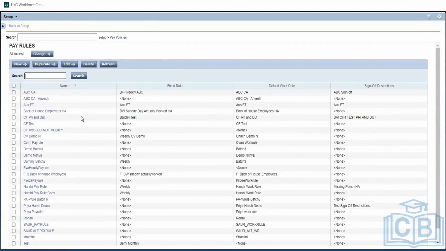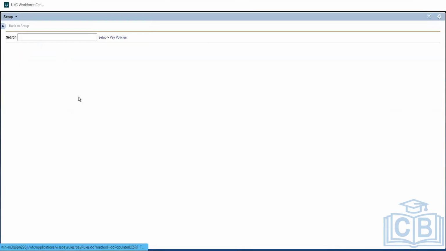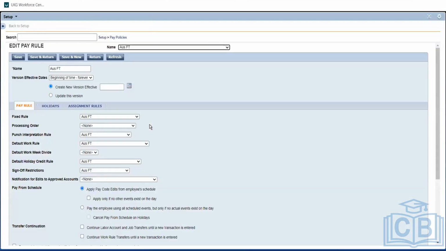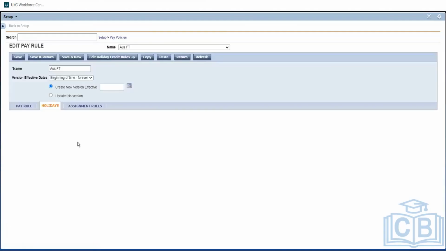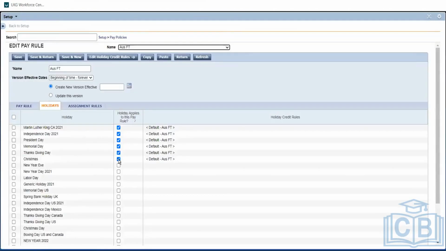So in that case, for those 2-3 months we'll keep him in a separate profile. Like Australian FTE, we'll have an Australian PT, part-time, or Australian temp on the payroll. And what we'll do is simple: we won't give any condition. For those 3 months, that payroll will not have any holidays.